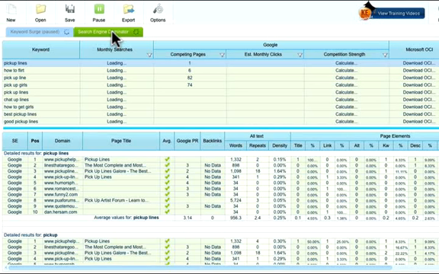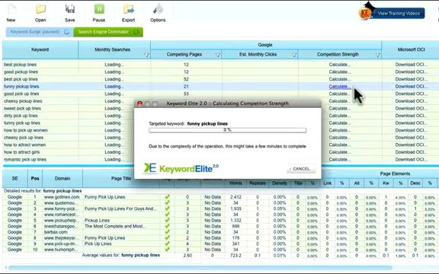And look at that, it's retrieving all the information we need about the level of competition, about the Microsoft OCI, about the estimated monthly clicks, and the monthly searches. I'm going to let this run, and I'll come back when I have all the information.